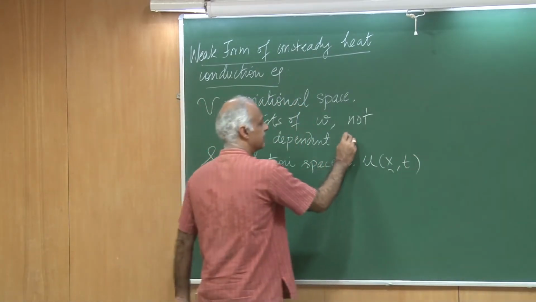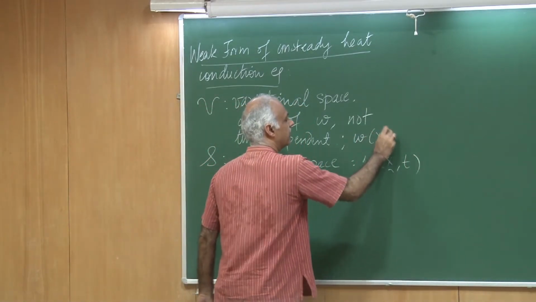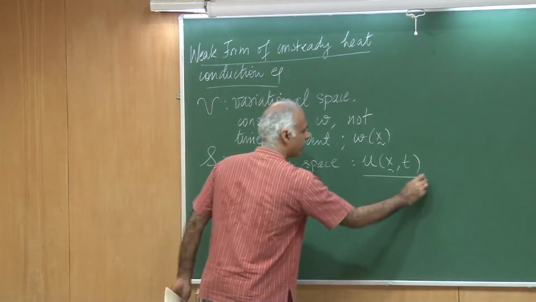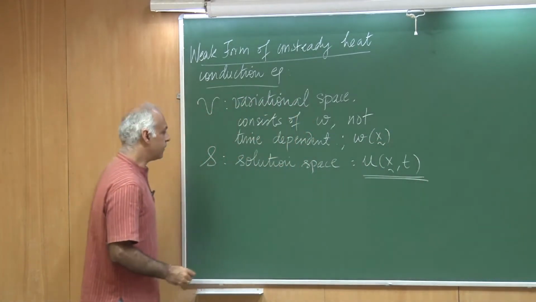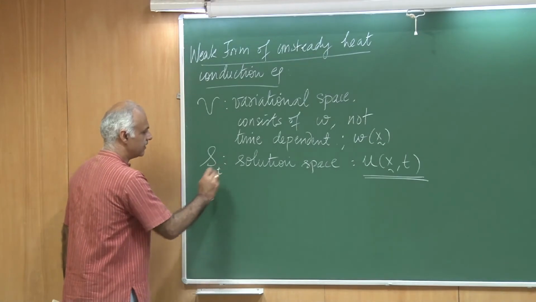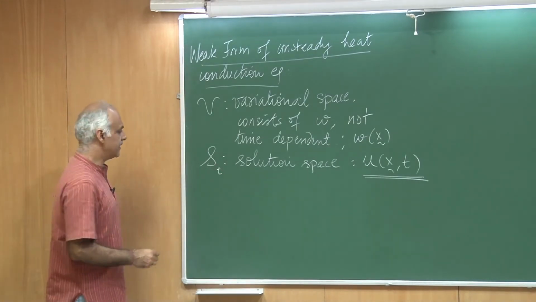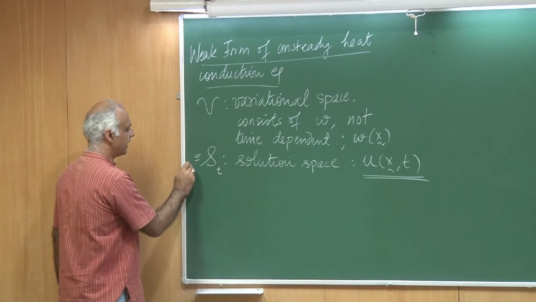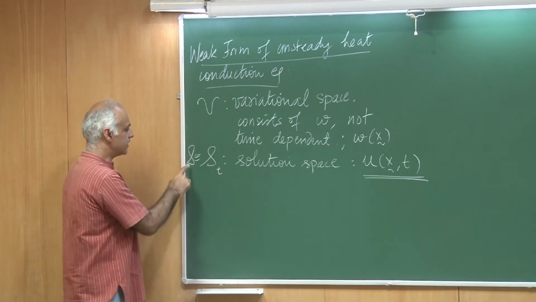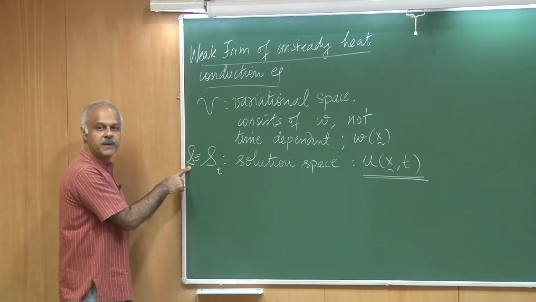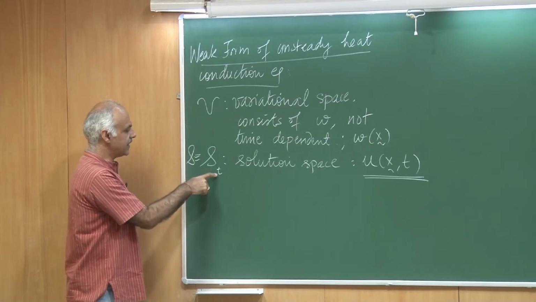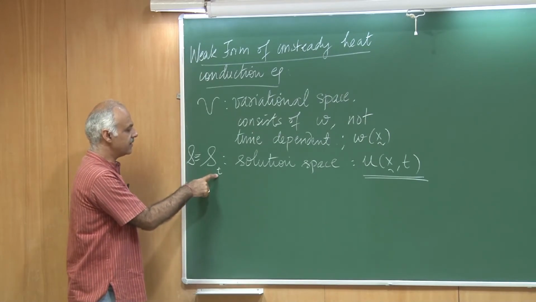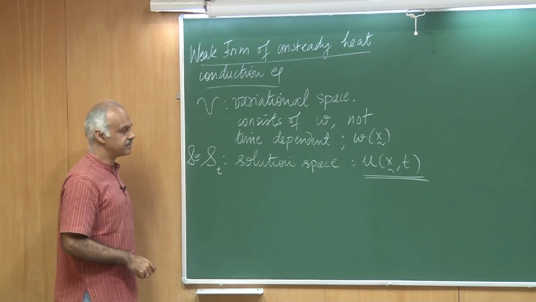In contrast, w depend only on x. So, because u depend on space and time, I will put a subscript here as st. But let me just say that we will use this interchangeably. S is the solution space, and we are just saying that the functions are going to be now unsteady.